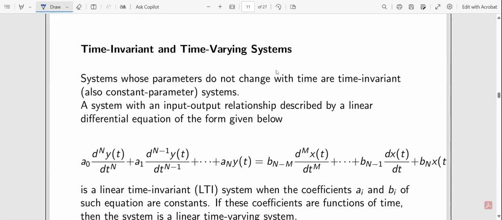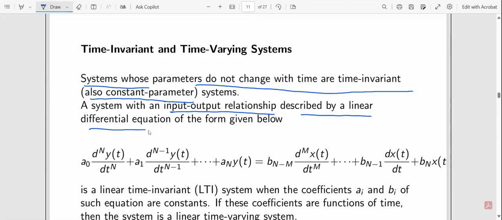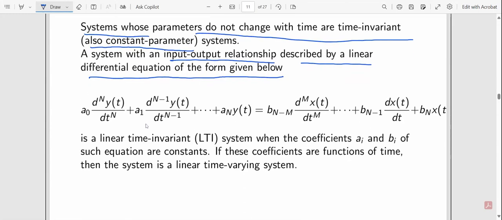Now, time invariant and time varying systems. Systems whose parameters do not change with time are time invariant, also called constant parameter systems. A system with an input output relationship described by a linear differential equation of the form given below is a linear time invariant system when the coefficients a and b of such an equation are constants.